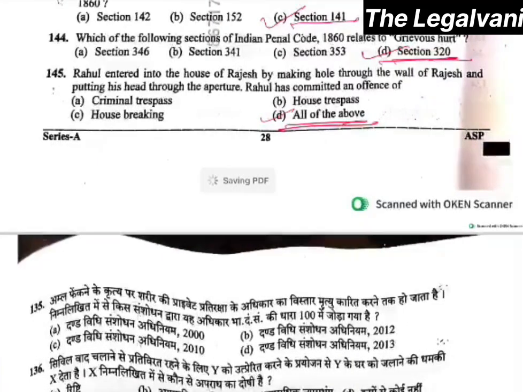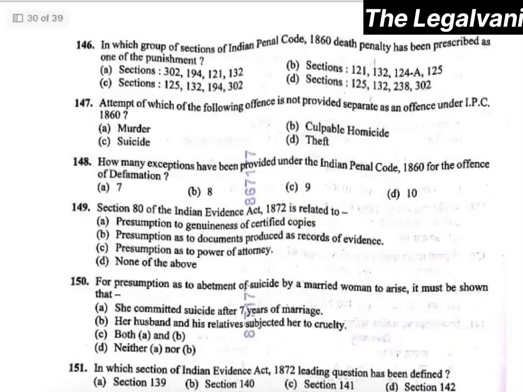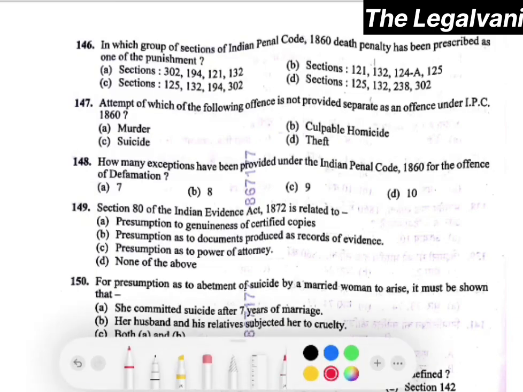Now, moving towards question number 146. In which group of sections of IPC is the death penalty prescribed as one of the punishments? The right answer would be sections 302, 194, 121 and 132. Right? Option number A will be the right answer. Question number 147. Attempt of which of the following offences is not provided separately as an offence under IPC? So the right answer will be option number D. Right?